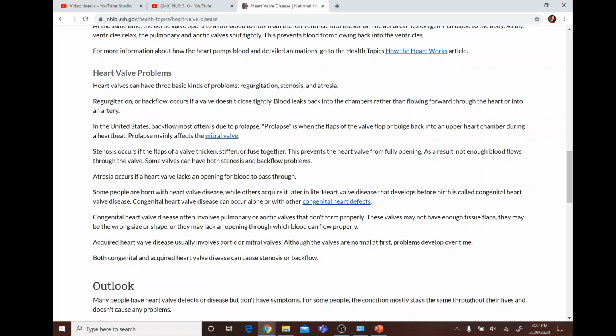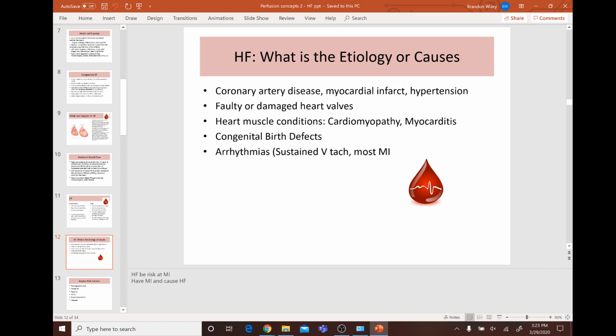So some of the heart valve problems could be regurgitation, stenosis, or atresia. Regurgitation is backflow. It occurs if the valve doesn't close tightly. Blood leaks back into the chambers rather than flowing forward through the heart or into an artery. Stenosis occurs if the flaps of the valve thicken, stiffen, or fuse together. This prevents the heart valve from fully opening, which causes not enough blood to flow through the valve. And then atresia occurs if a heart valve lacks an opening for blood to pass through.